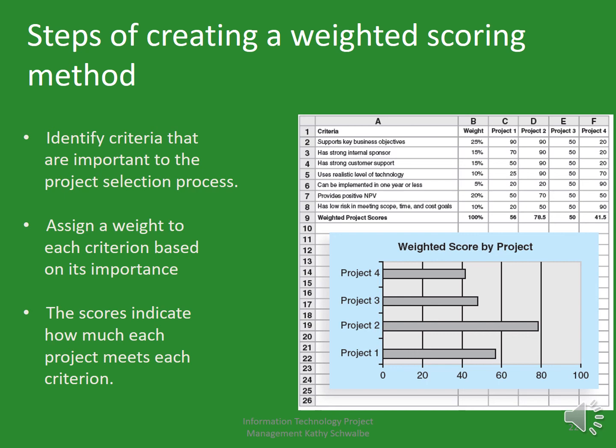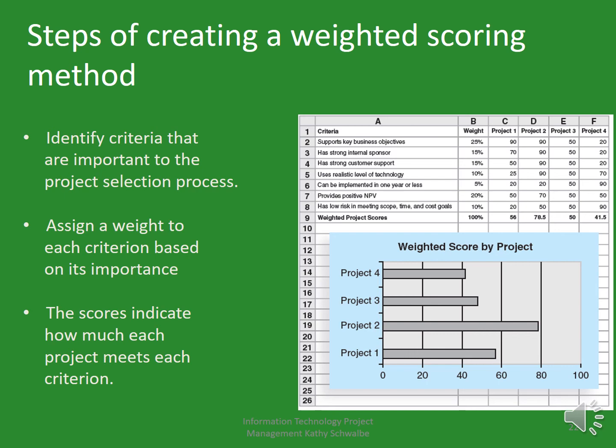Has strong customer support also gets 15% weight. Fourth one, uses realistic level of technology, gets 10% weight. Likewise, according to the requirement, assign a weight to each criterion based on its importance.